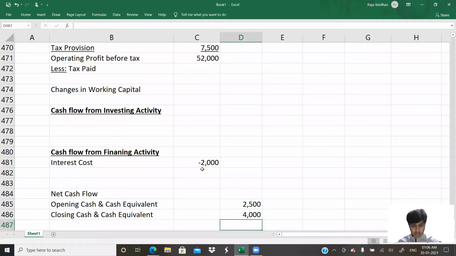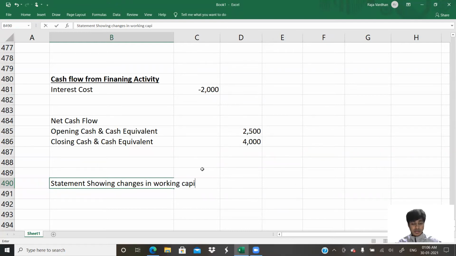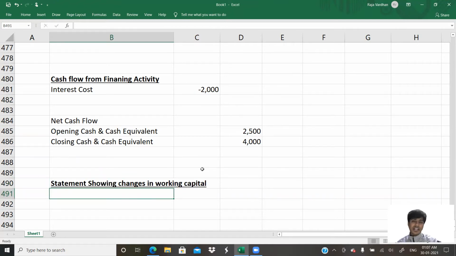Now I'll show you a beautiful trick as to how to handle this statement showing changes in working capital. I'll share this step with you as to how I do it. Whenever it comes to statement showing changes in working capital, we would have to look at current assets and current liabilities and how much each has changed. A lot of times you do it in a very different way. You remember a lot of formulas. What I tell is, for current assets, you do opening minus closing. And for current liabilities, you do closing minus opening.